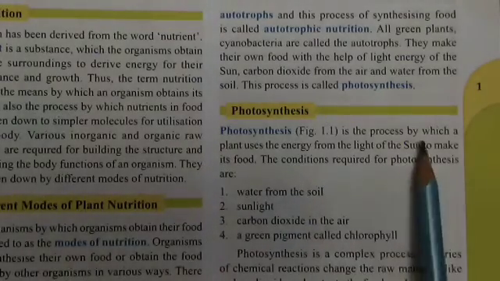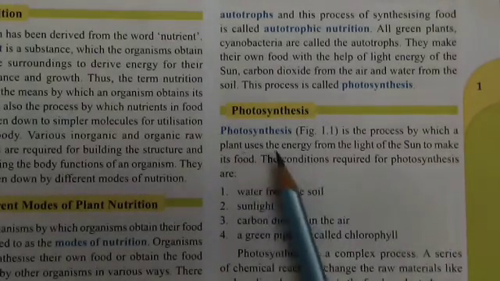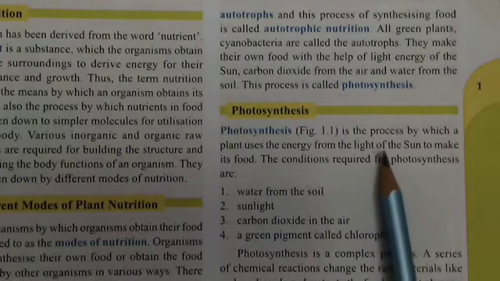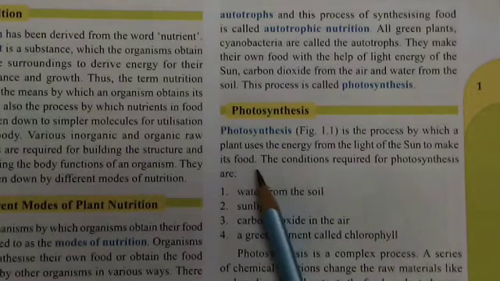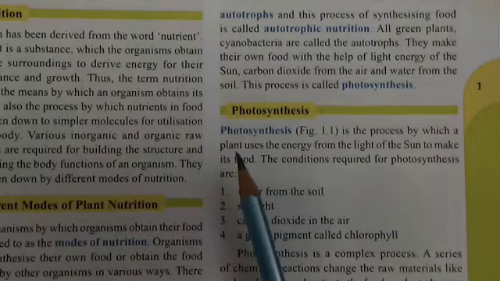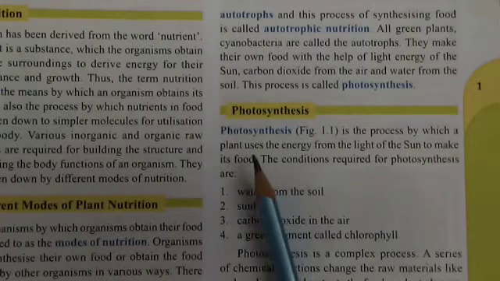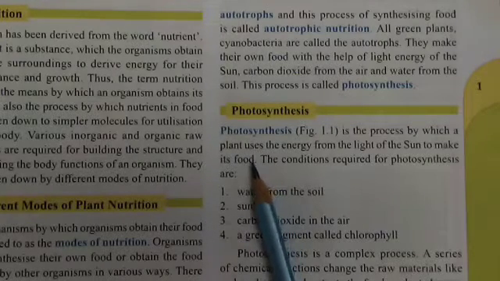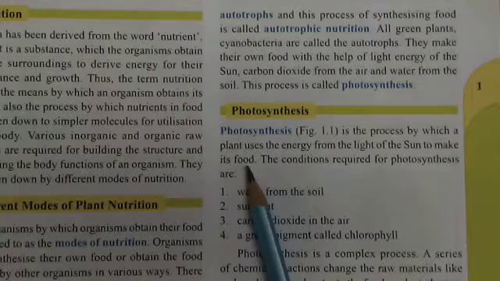Photosynthesis is the process by which a plant uses the energy from the light of the sun to make its food. Plants use which type of energy? Sun energy. For which purpose? For making their food.